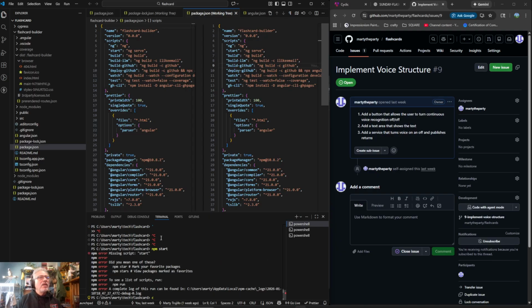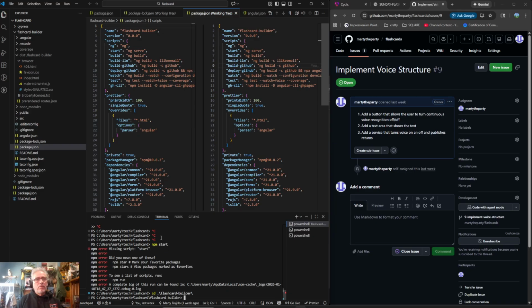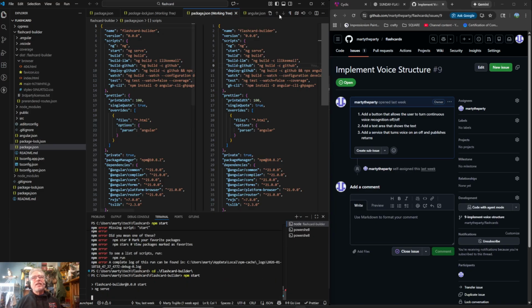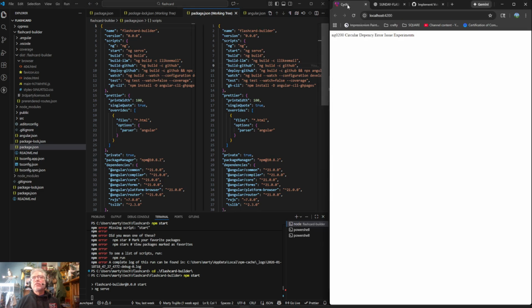npm start. So I think the idea is that we're going to want a button and a text area.